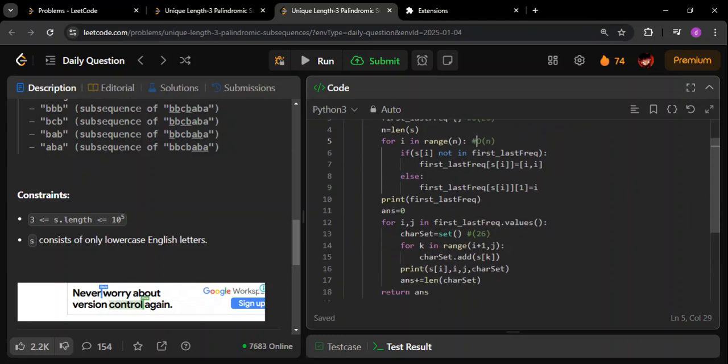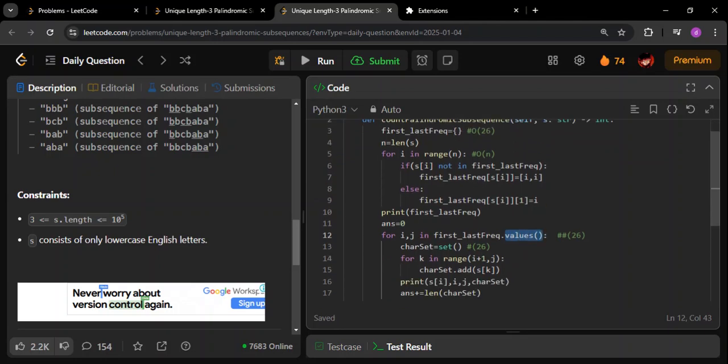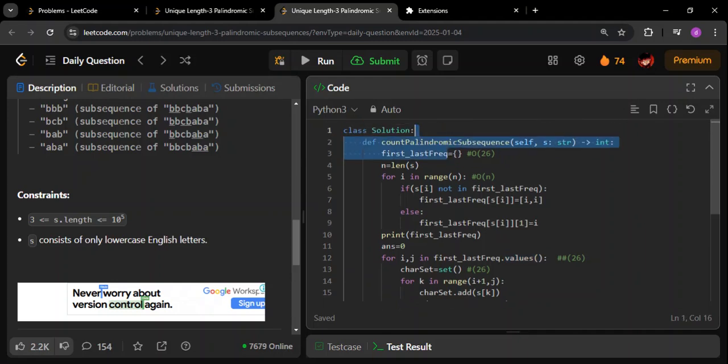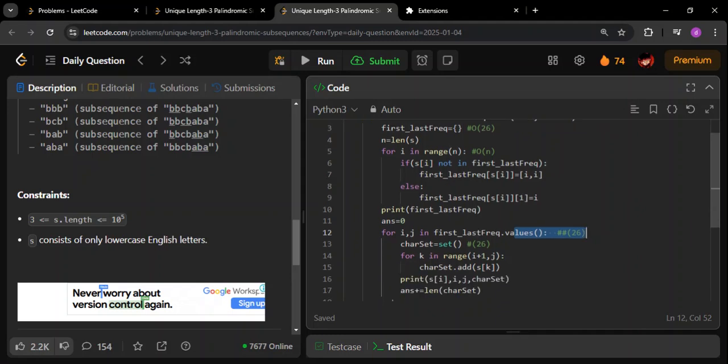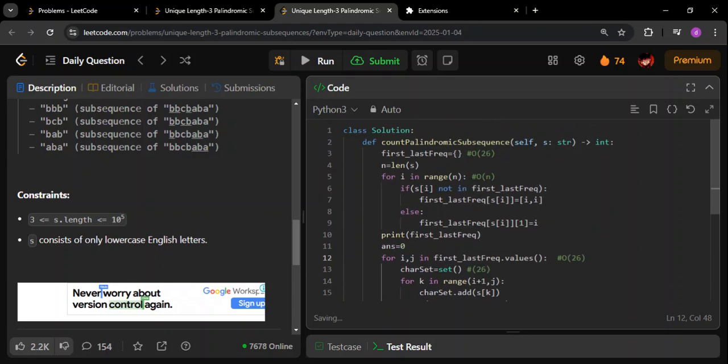And if you see this part again, we are going through all the values here. So at most this can be around O of 26 again, right? Why? Because here we are going through the values, and since keys are unique, only 26 keys will be present. That's what I mentioned here, right? 26 key value pairs will be present, so we are going through them. So again, this will be O of 26 only. So if you see on the whole, this solution is going to be around O of n time complexity and O of constant space complexity, right? So yep, this was the Python solution.